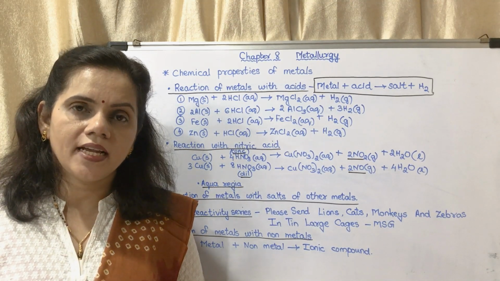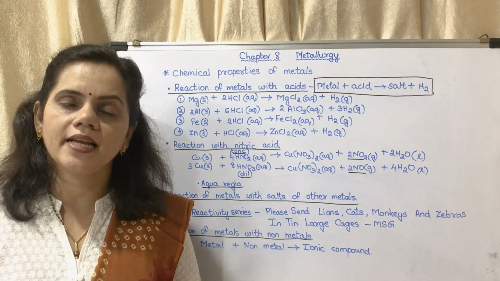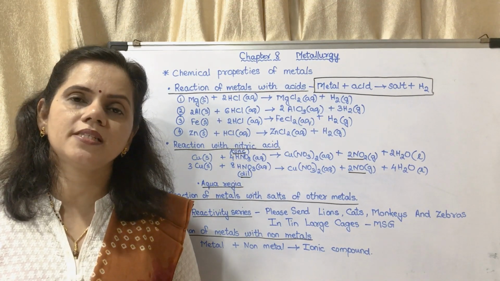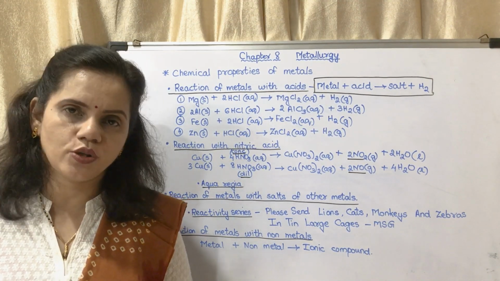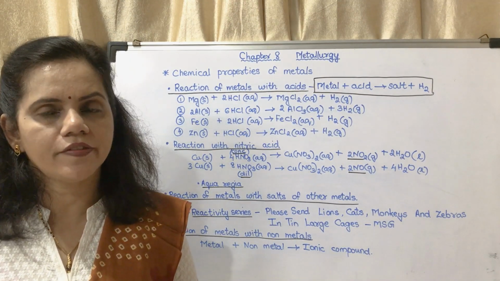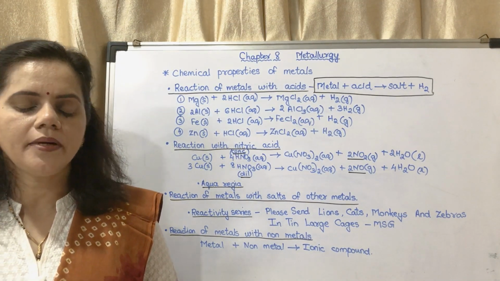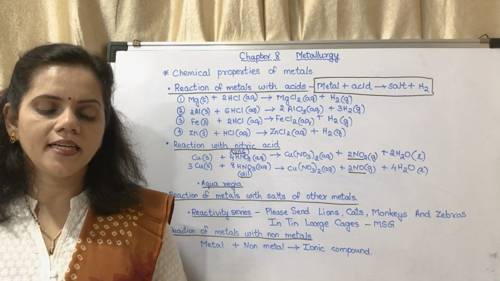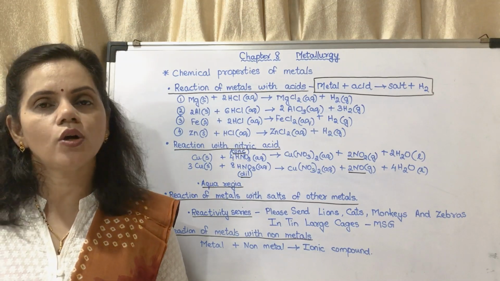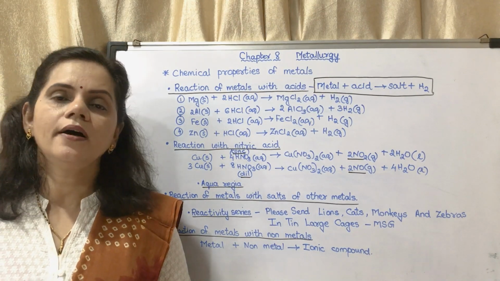Okay, that also they are in the decreasing order. That means sodium is less reactive than potassium, lithium is less reactive than sodium, calcium is less reactive than lithium, magnesium is less reactive than calcium, and so on. So they are arranged in the decreasing order of their reactivity: potassium, sodium, lithium, calcium, magnesium, aluminium, zinc, iron, tin, lead, copper, mercury, silver, gold. This is the decreasing order of reactivity of the metals.